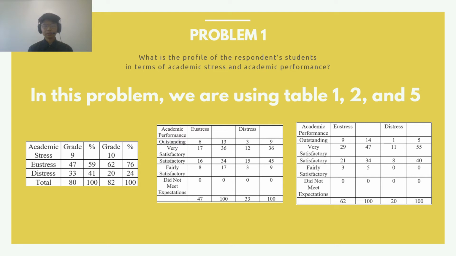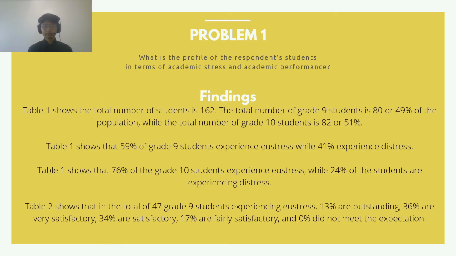Here is our problem number 1. What is the profile of the respondent students in terms of the academic stress and academic performance? In this problem, we're using table number 1, number 2, and number 5. And here are the findings that we got from the tables we used.